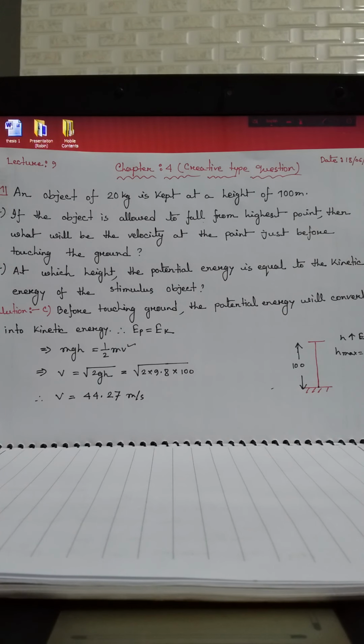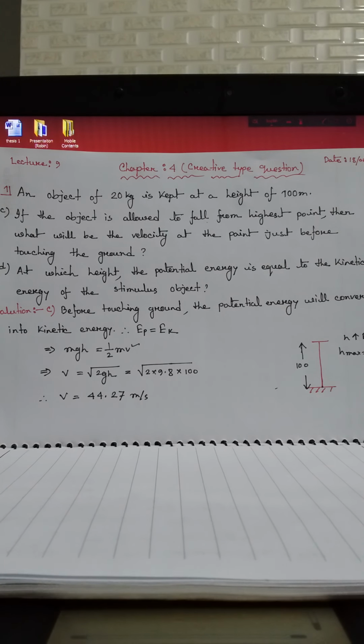We will just try to focus on question C and D. Number C, if the object is allowed to fall from the highest point, then what will be the velocity at the point just before touching the ground? And number D, at which height the potential energy is equal to the kinetic energy of the object?